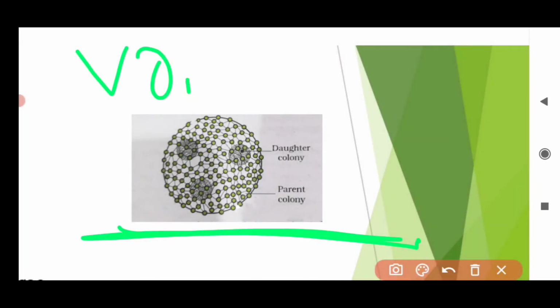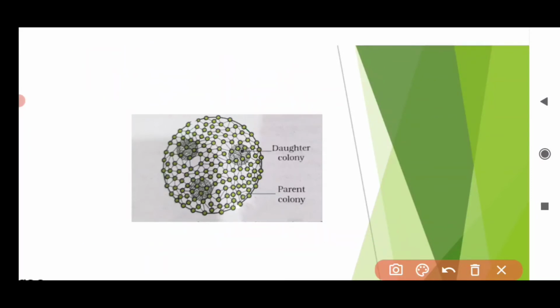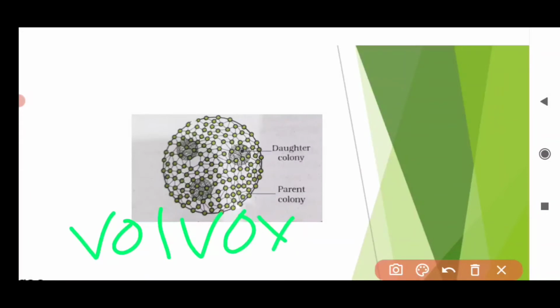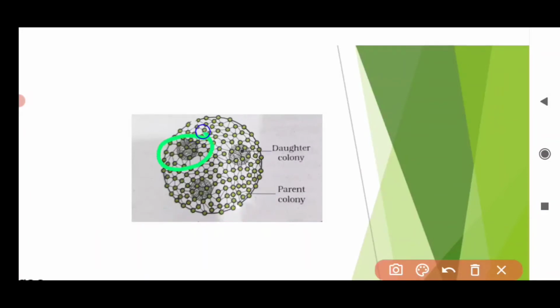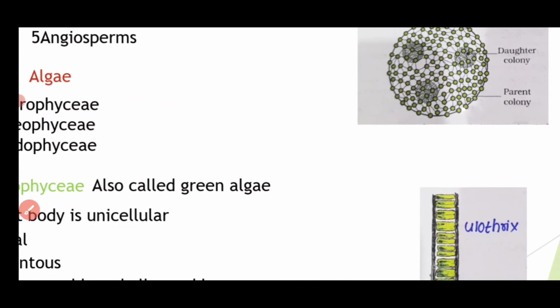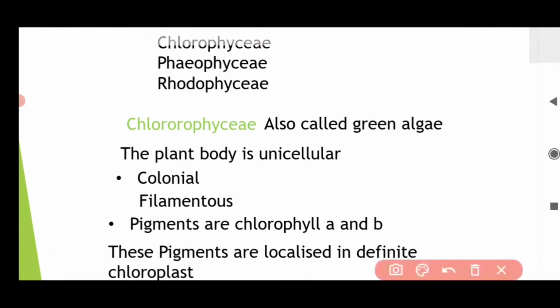Okay, the Volvox is your green algae. It lives in colonies. You can see 3 colonies, 4 colonies, like this. They form a colony. They do not live individually. Next is filamentous.